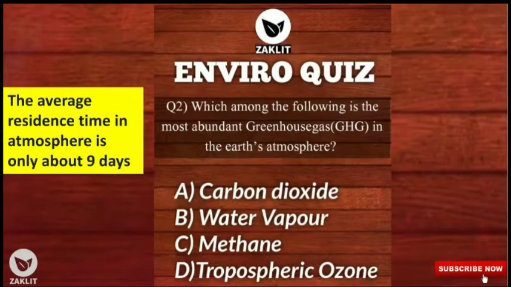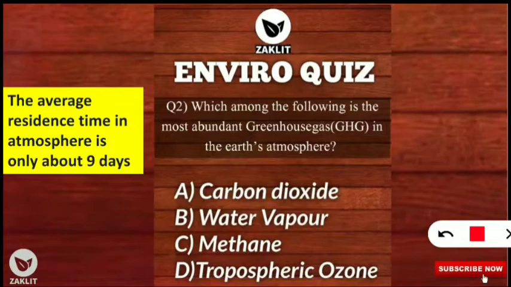Second question is on our screen. The question was, which among the following is the most abundant greenhouse gas in the Earth's atmosphere? And the options were carbon dioxide, water vapor, methane or tropospheric ozone. So among the 4 options, the correct option will be water vapor. Yes, water vapor has the highest percentage among greenhouse gases in the Earth's atmosphere, but it is not that harmful because its global warming potential is very low.